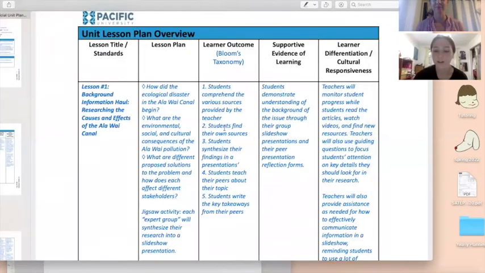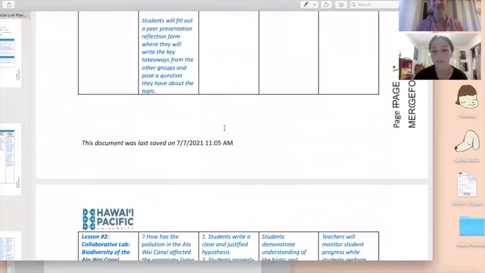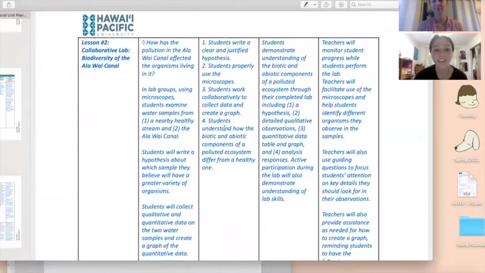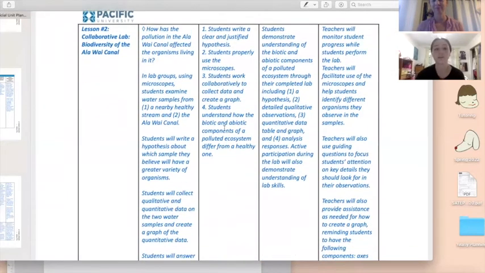Alrighty, so moving on to our next lesson. So once students have a good idea about the ecosystem and the issues surrounding it, we'll move into a more detailed look into the biotic and abiotic components of the ecosystem in a collaborative lab, looking at the biodiversity in the canal. So the general outline is here, that in lab groups, students will be using microscopes to examine water samples from 1 nearby healthy stream and then 2 from the Alawai Canal.